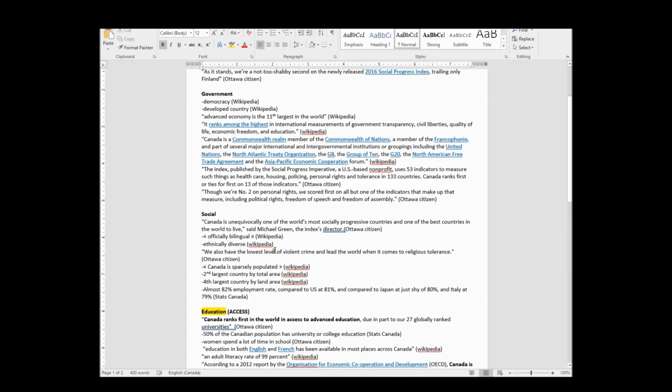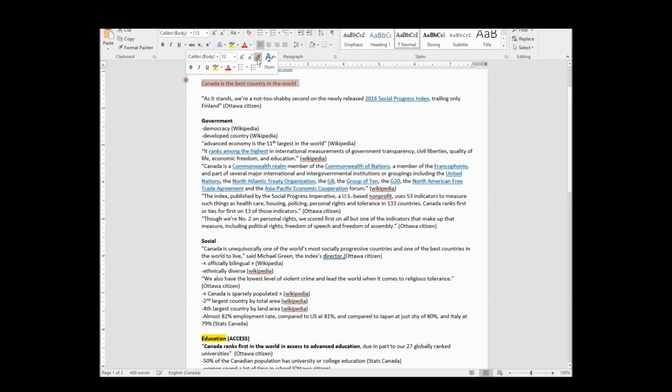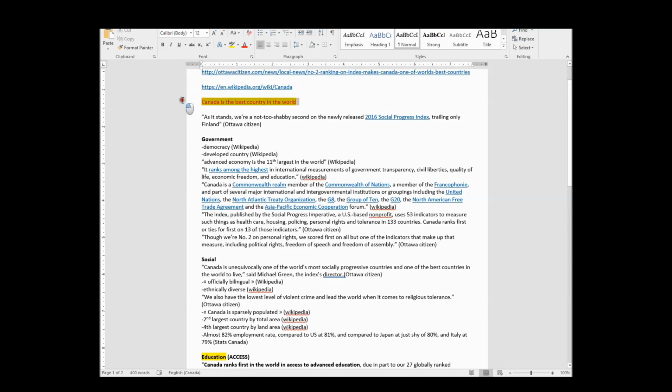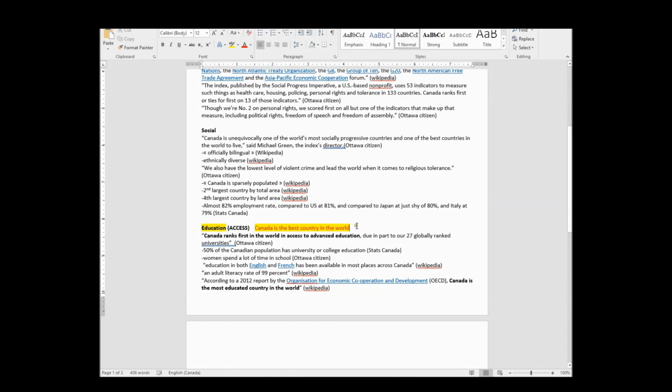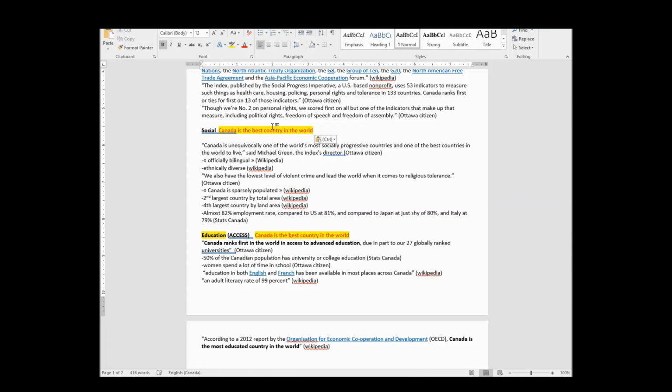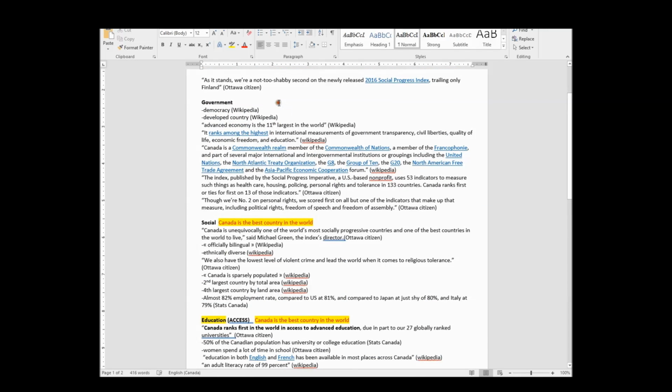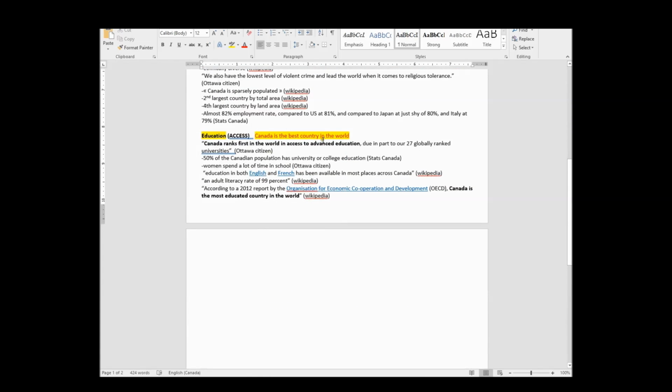And again, we have to remember, let's go back here. It says Canada is the best country in the world. What am I going to highlight this? Let's just go blue. Oh, that's actually really hard to read. Whatever, let's make this yellow. Canada is the best country in the world. We have to remember that, and let me actually copy paste this. When we're making our argument, I'm going to paste this right down here. This is our thesis statement, so that when we're writing, we don't forget that we have to reference this idea. And again, I'm going to put it here so we also don't forget it here, and I'm going to put it up here so we don't forget it when we're doing this one as well.